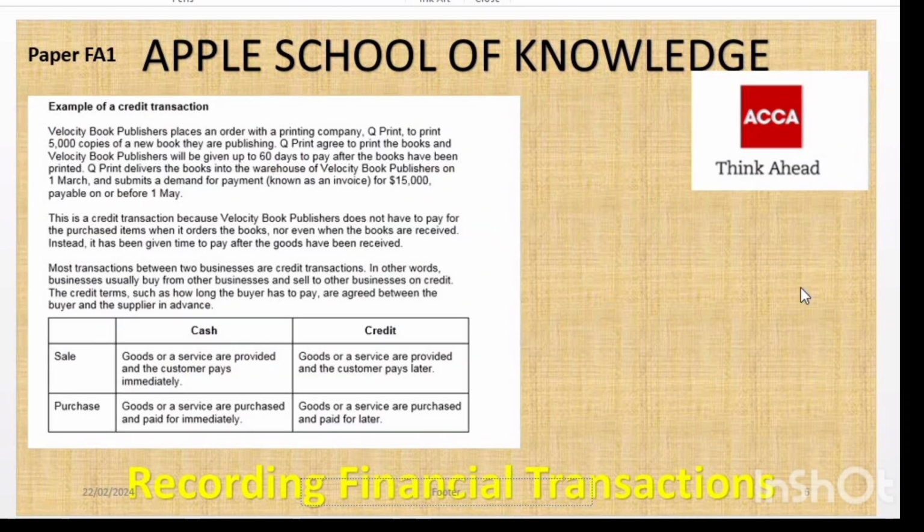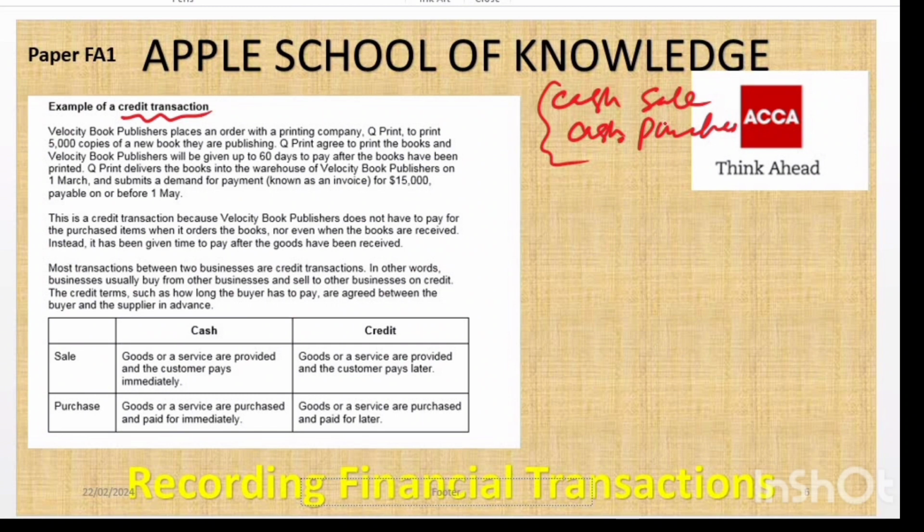We have here, and this is just an example, and we have already discussed cash and credit. When goods or services are provided and the customer pays immediately, then we call that a cash sale. Clear? And when goods or services are purchased and paid for immediately, then we call that a cash purchase. Here, let me write. One is cash sale and another one is cash purchase. And in these two, when you're purchasing or selling the goods, you immediately pay or receive the amount.